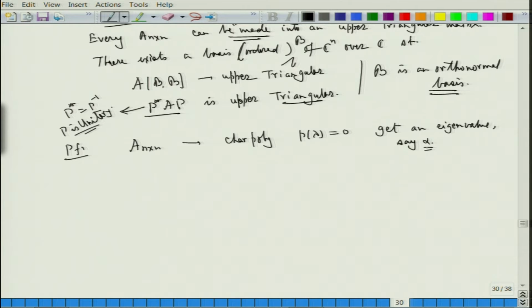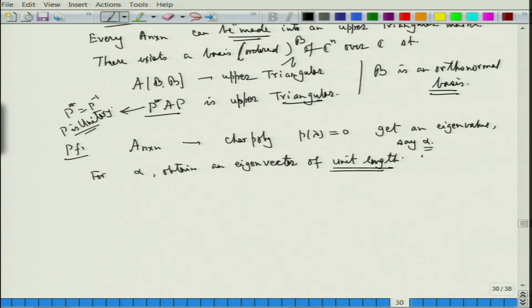Once you have got an eigenvalue alpha, obtain an eigenvector of unit length. So, I can get an eigenvector, and now I can divide it by its length to get a unit vector. All right. So, now I have a vector u1 which is of unit length, fine.